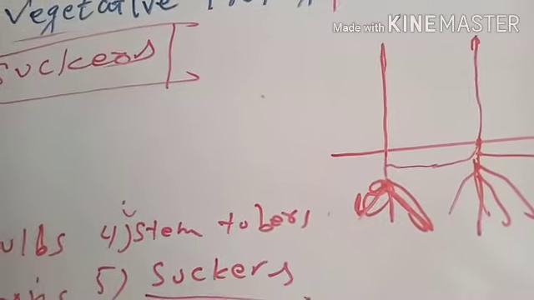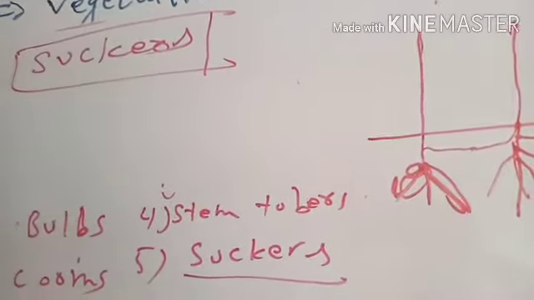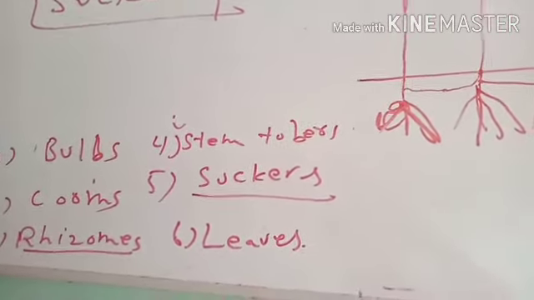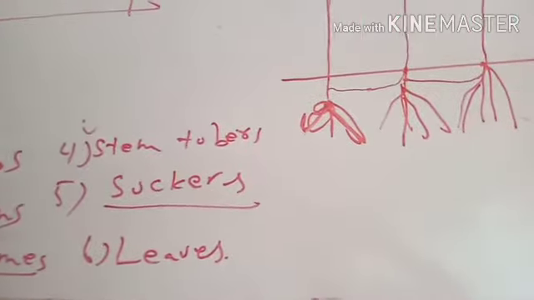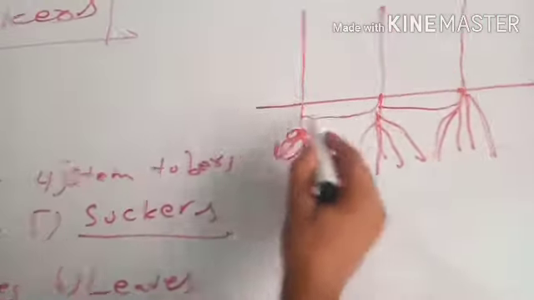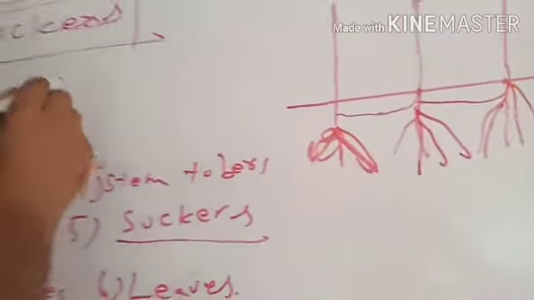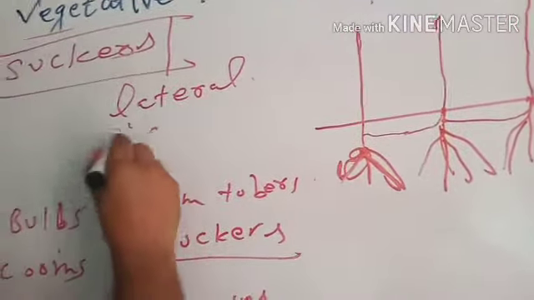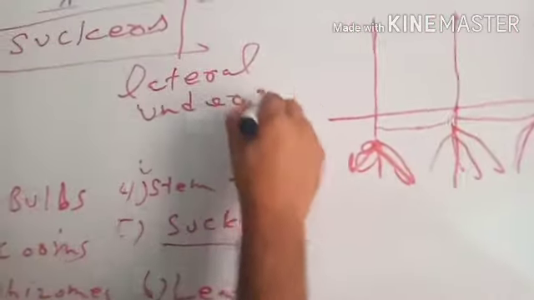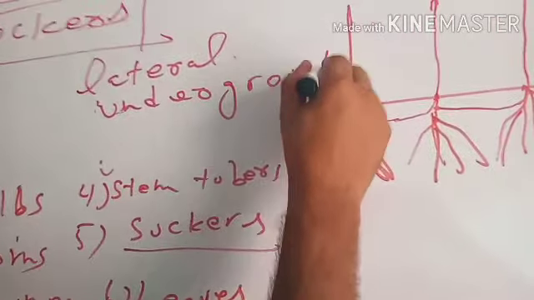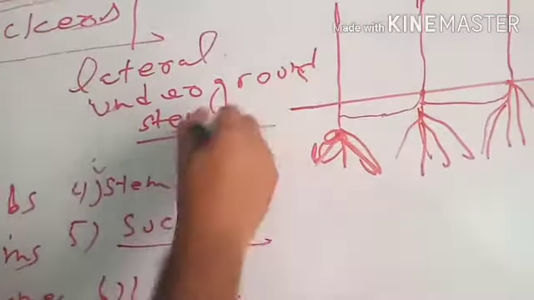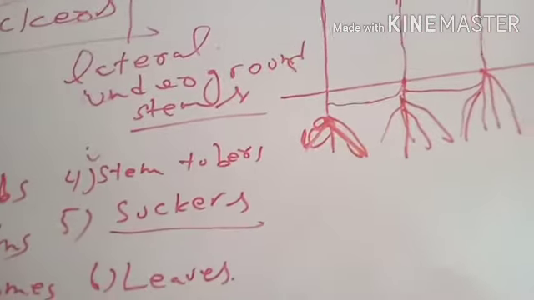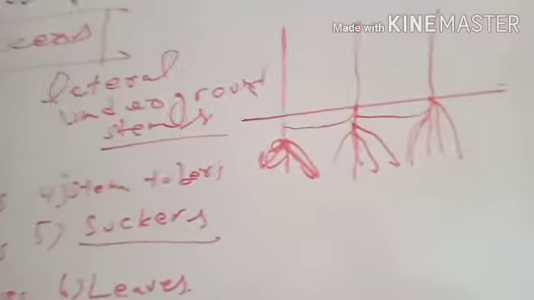Suckers develop very vigorously. Examples are chrysanthemum and many grasses, which spread vigorously in the ground by the lateral stem or side stem. Suckers are actually lateral underground horizontal stems. Chrysanthemum and grasses commonly reproduce vegetatively by suckers.